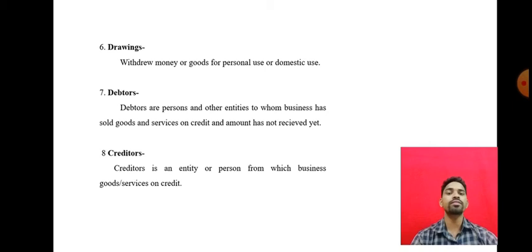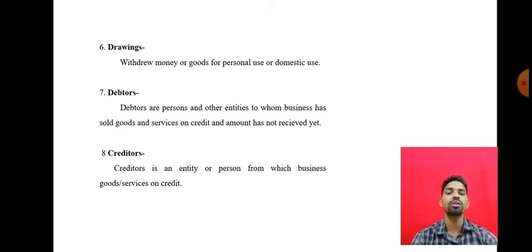For example, X person is there and ABC company is there, and ABC company sold goods to X person on a credit basis. So X person has to pay to ABC company. It means X is a debtor for the business. X is a debtor for ABC company. So this is the debtors.